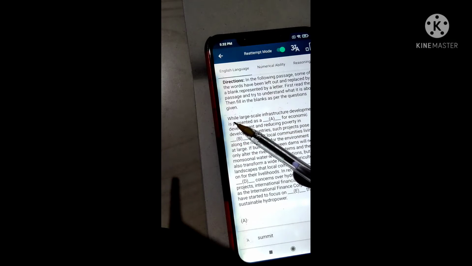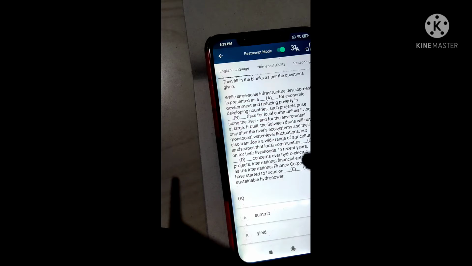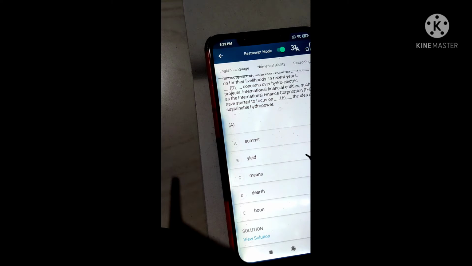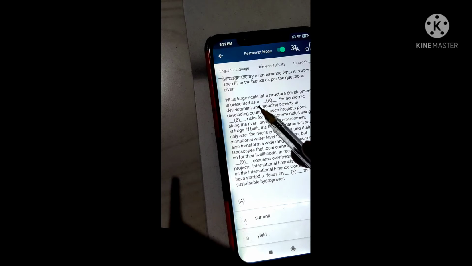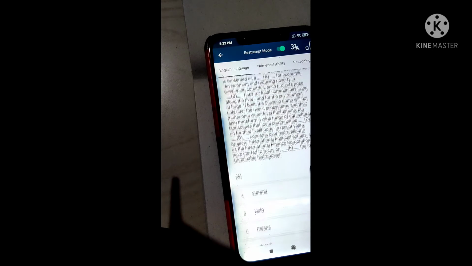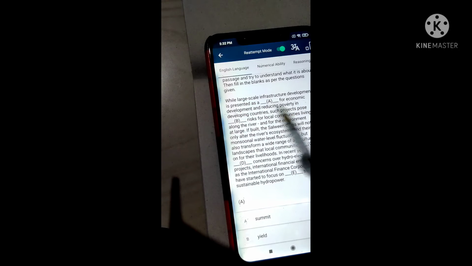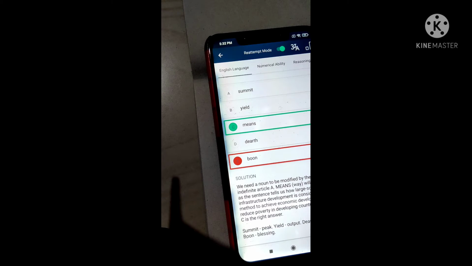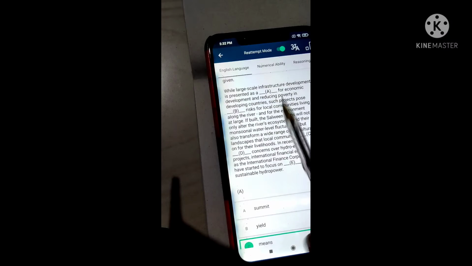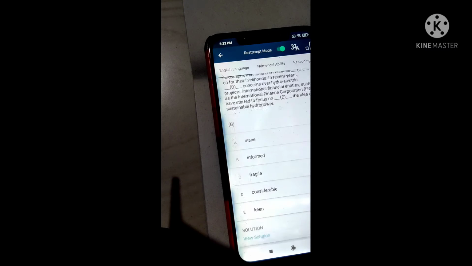So first we go to the first blank. While large scale infrastructure development is presented as a dash for economic development, here we'll choose the word 'a'. 'A' is used if a letter that starts with a consonant sound occurs. I put the wrong option, guys, because I put the option boon, as a boon for economic development. It's a correct sentence, but it's wrong. So means is correct. Means for economic development and reducing poverty in developing countries, such projects pose dash is.